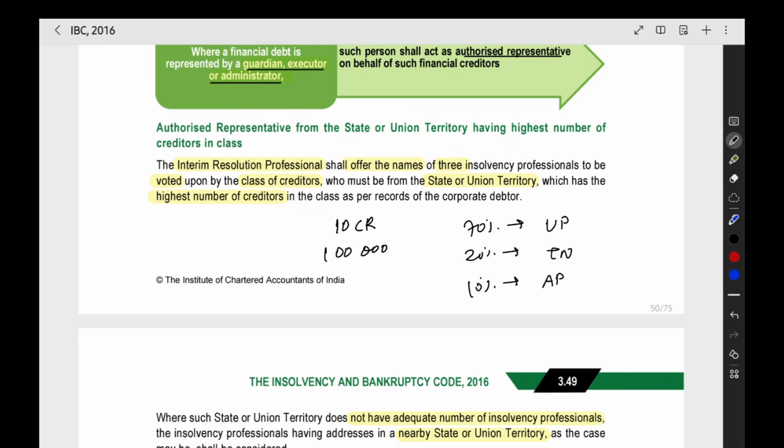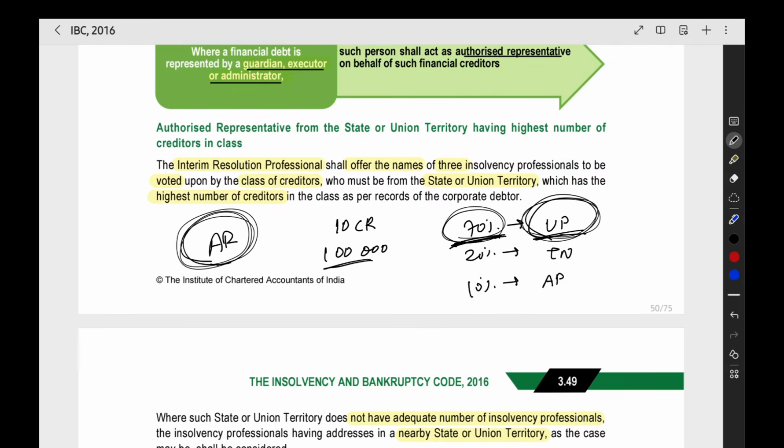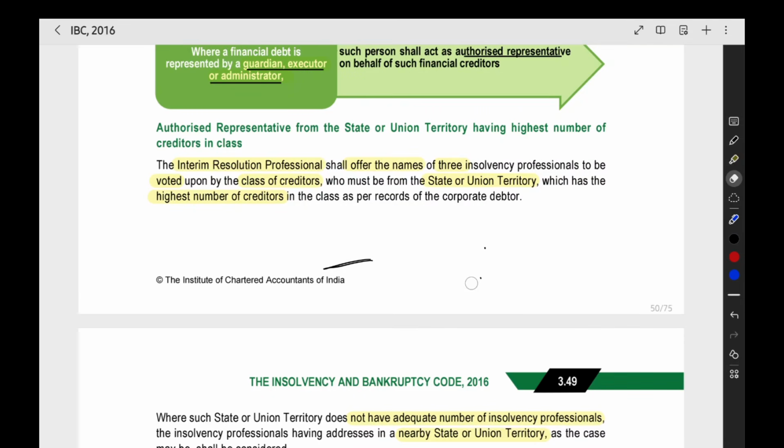Now, the authorized representative will be selected from Uttar Pradesh, the place from where the highest number of creditors are there. Out of this, the highest number of creditors are there in Uttar Pradesh only. So we will select the authorized representative from Uttar Pradesh. Now the interim resolution professional will select three names from Uttar Pradesh.